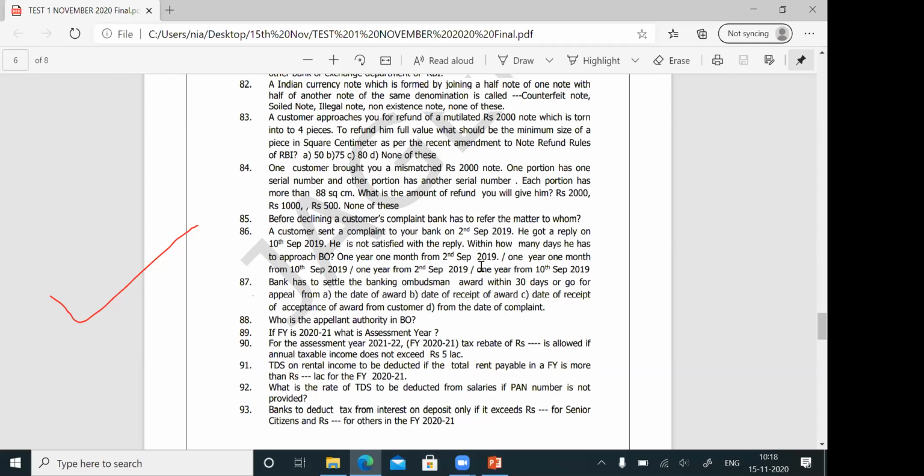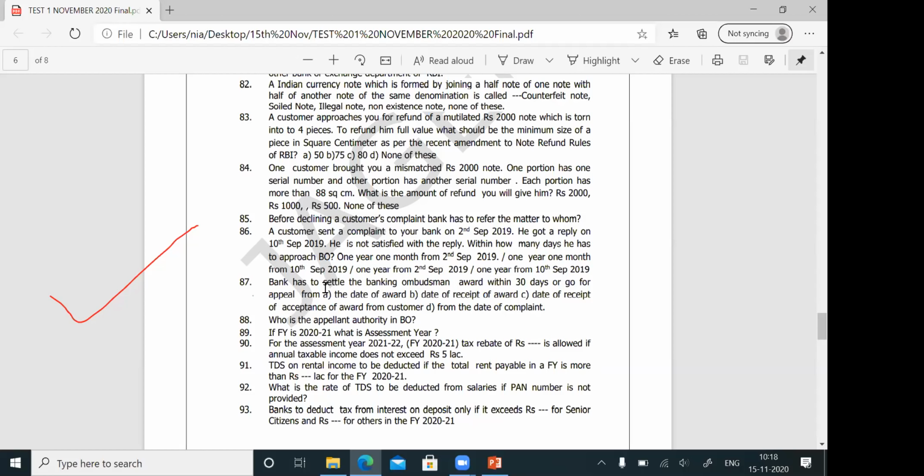Okay. Bank has to settle the banking ombudsman award within 30 days or go for appeal from. See, now here I will explain, then you will understand. Whenever a customer approaches the banking ombudsman, the ombudsman will give the award. The award will go to the customer. The award copy will come to the bank also. The bank need not react based on the award which it received from the banking ombudsman. Bank can wait. Now, the first choice is for the customer.